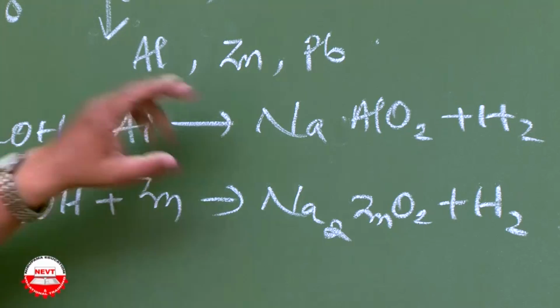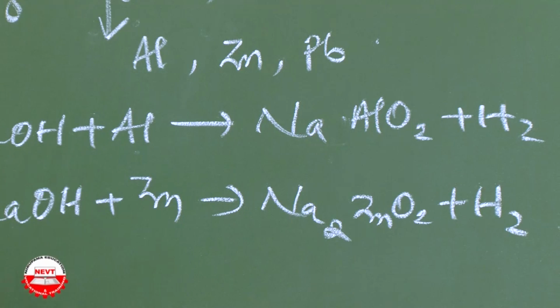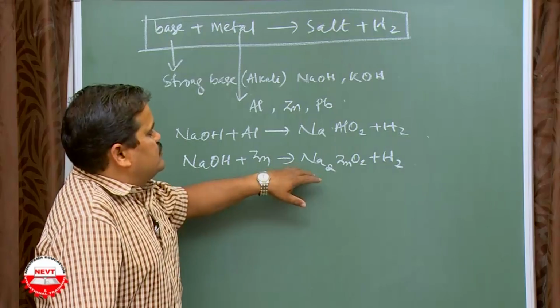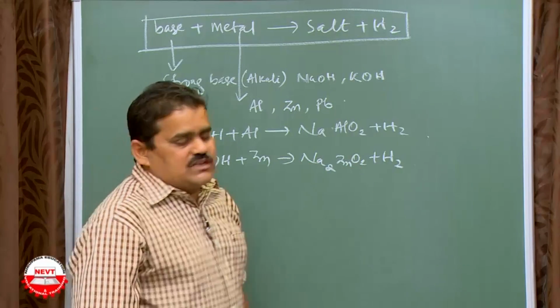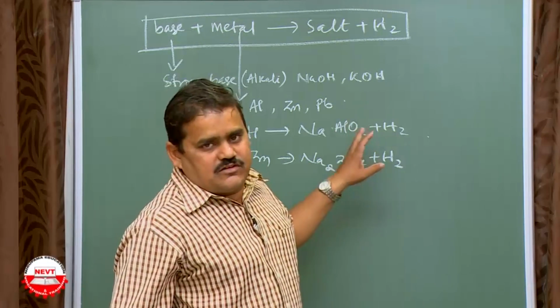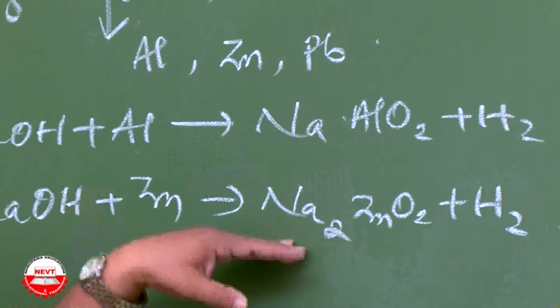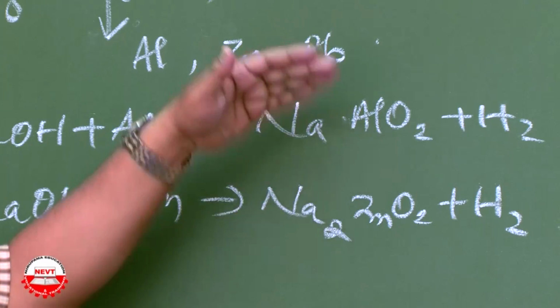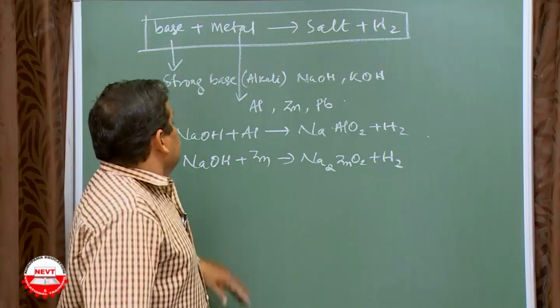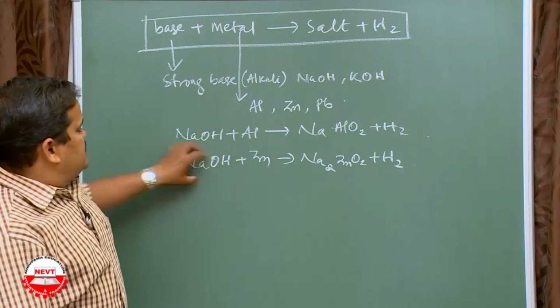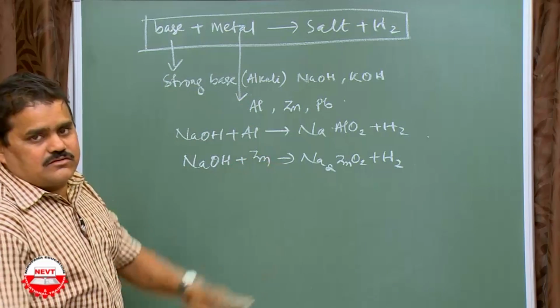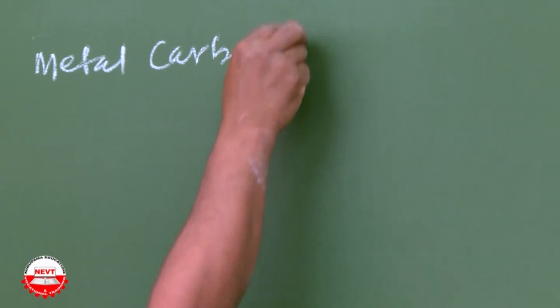Base with metal gives salt and hydrogen. That means sodium aluminate, sodium zincate. These two things you will remember properly because these two are in your book. One is in your chapter 2, one is in your chapter 3. So better to remember these two. This is the strong base and this is the amphoteric metal. Okay. Come to the next part.